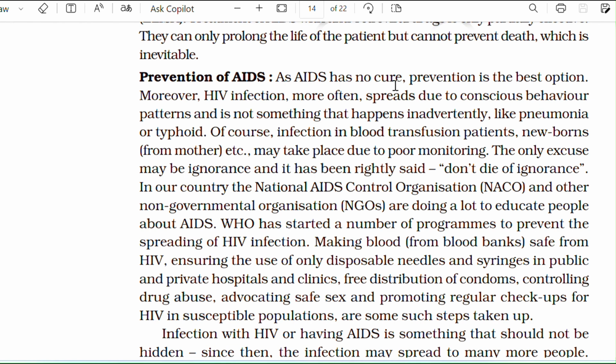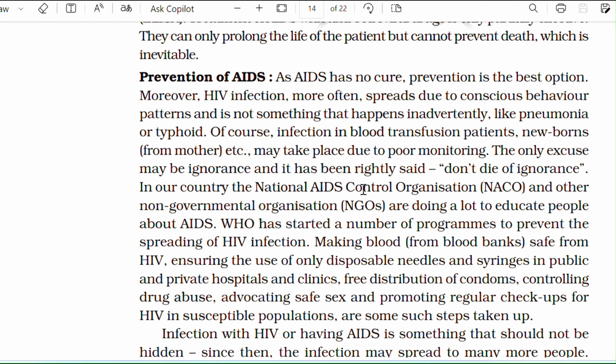Prevention of AIDS. AIDS has no cure, so prevention is the best option. Moreover, HIV infection spreads due to conscious behavior patterns and is not something that happens inadvertently like pneumonia or typhoid. Of course, infection in blood transfusion patients or newborns from mothers may take place due to poor monitoring. The only excuse may be ignorance, and it has been rightly said, do not die of ignorance.